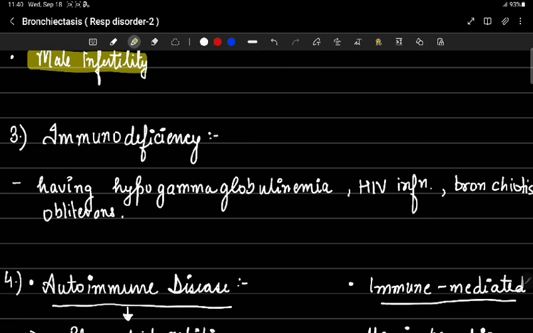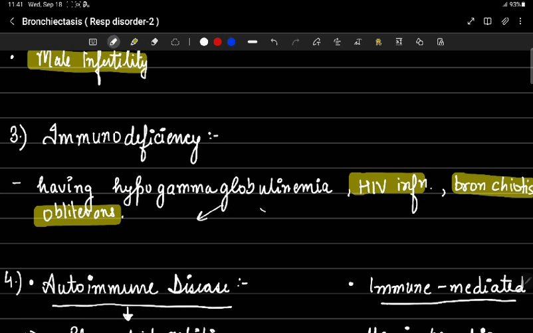Now comes immunodeficiency. Patients with hypogammaglobulinemia, HIV infection, and obliterative bronchiolitis after lung transplantation have increased susceptibility to infection, that is, localized or diffuse bronchiectasis. Localized and diffuse type.